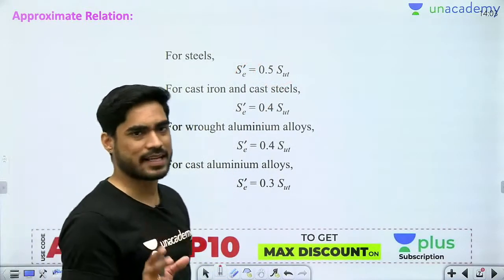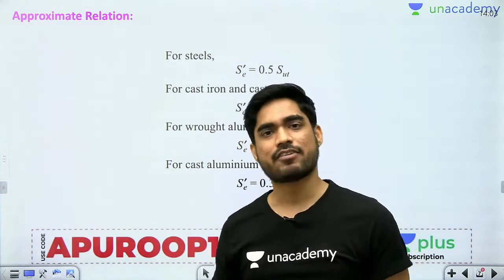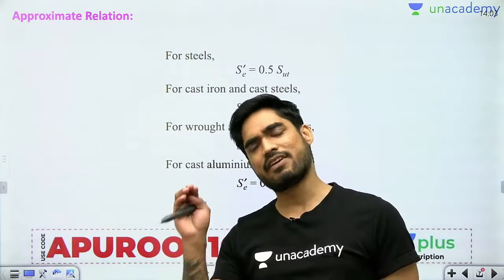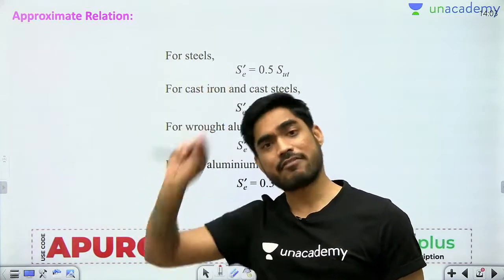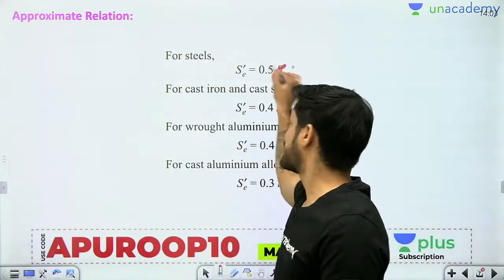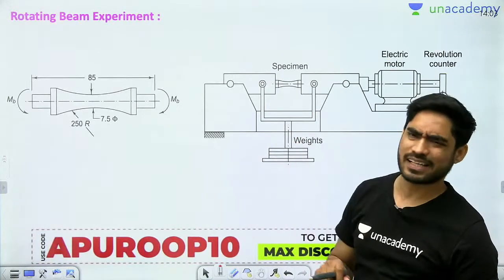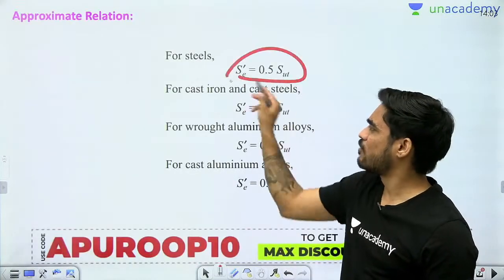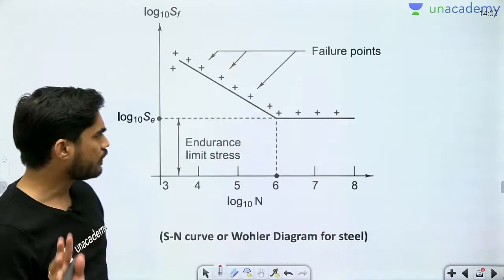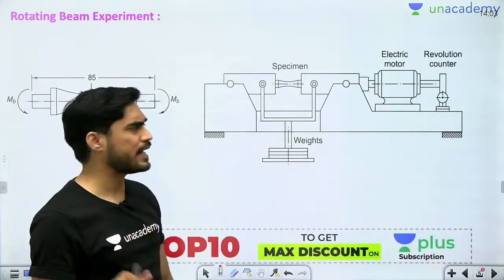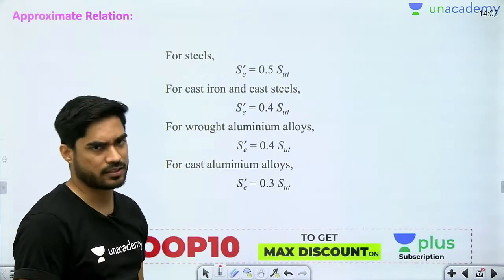Ultimate strength we know about every material, because for finding ultimate strength we have universal testing machine, and it is very easy to use universal testing machine. So we perform the test for every material. तो अल्टीमेट स्ट्रेंथ अपने पास हर मटेरियल का अवेलेबल होता है. एंड्योरेंस स्ट्रेंथ के लिए ये वाला एक्सपेरिमेंट हर मटेरियल के लिए नहीं कर सकते, तो हम ये वाला इक्वेशन चिपका देते हैं. ठीक है.